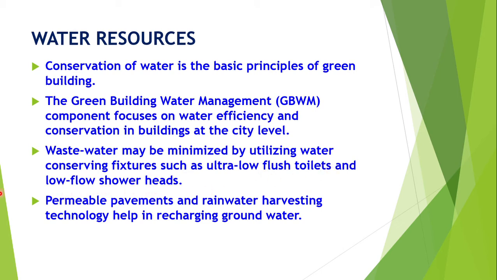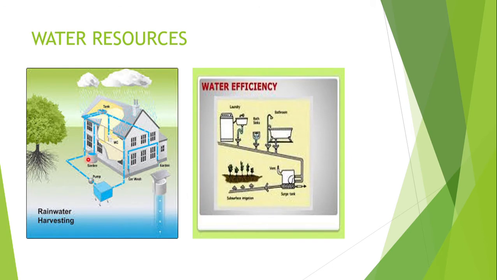Permeable pavements: that means when water is falling, either by rain or otherwise, the water percolates into the soil through these permeable pavements and recharges the groundwater aquifers. Rainwater harvesting technology. These two help in conserving the groundwater resources and recharging the groundwater. We can see a diagram where the rainwater harvesting system is given and it is entering into the underground tank.